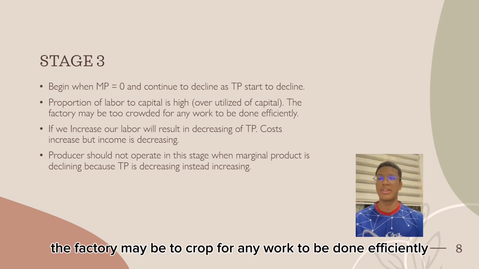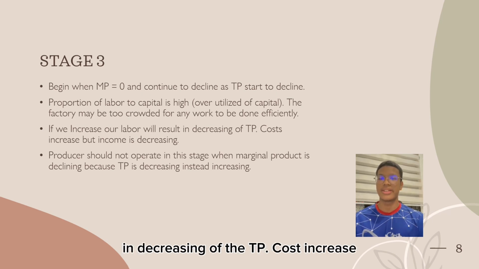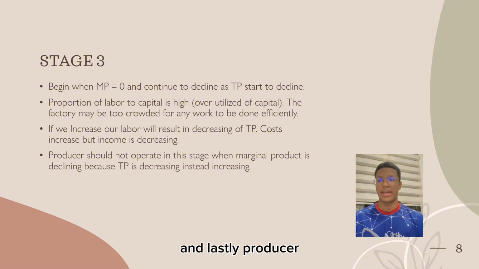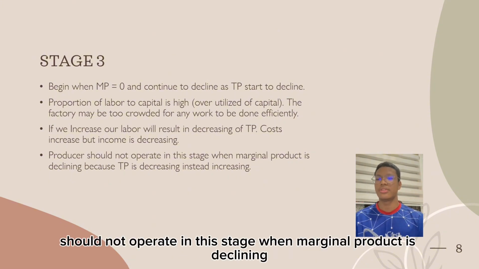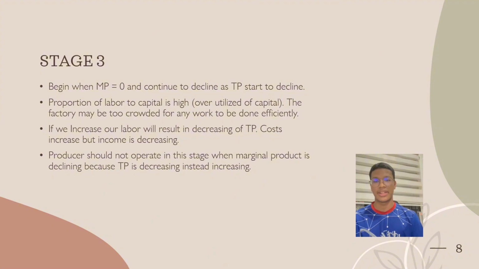The factory may be too crowded for any work to be done efficiently. If we increase our labor, it will result in a decrease of TP. Cost increases, but income is decreasing. And lastly, the producer should not operate in this stage when marginal product is declining because TP is decreasing instead of increasing. So thank you.